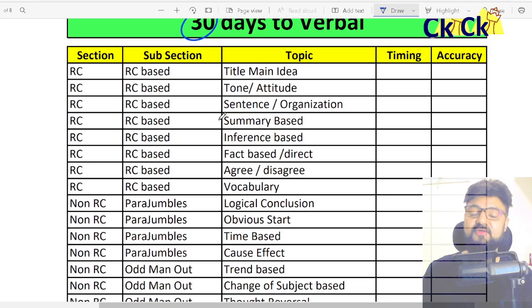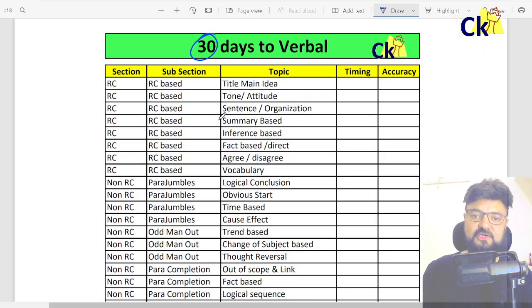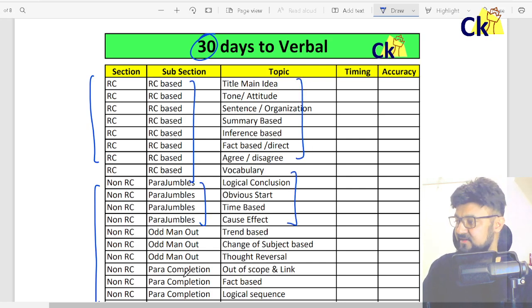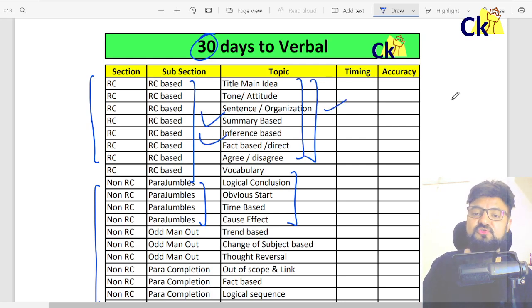I want you to identify your strong area and weak area. You can take a screenshot of this RC, non-RC. Within RC, the type of questions, within parajumble type of question. In fact, this workshop is starting from tomorrow. So in case you want to join us, you can join us today so that tomorrow you can attend our G strategy workshop for RC.